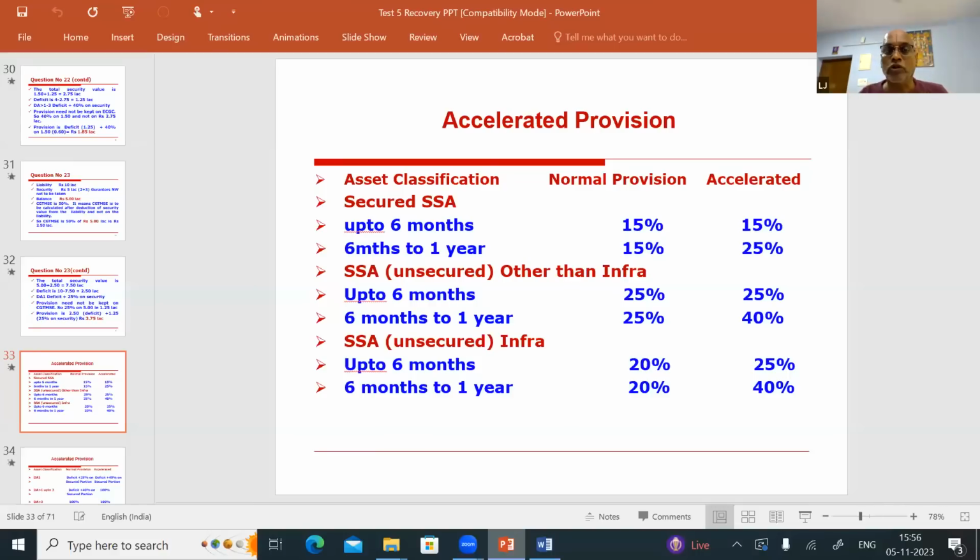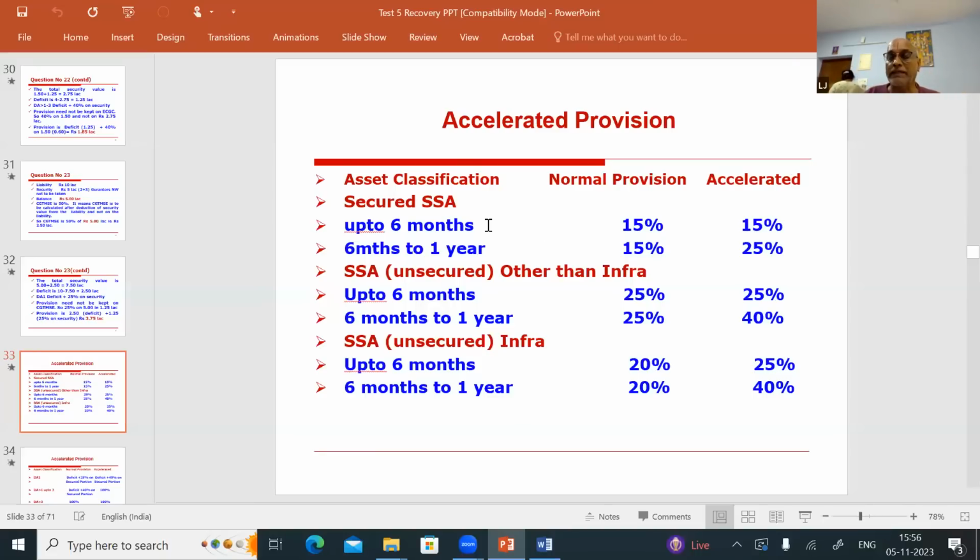Let us see. Normally, the normal provision for unsecured substandard other than infrastructure is 25%. For unsecured substandard infrastructure, the normal provision is 20%. If it is not shown correctly on the due dates as per the classification, what accelerated provision will the RBI ask us to keep?